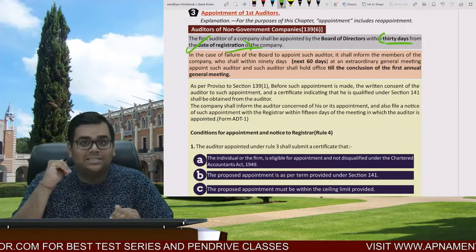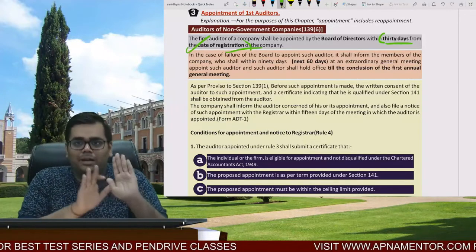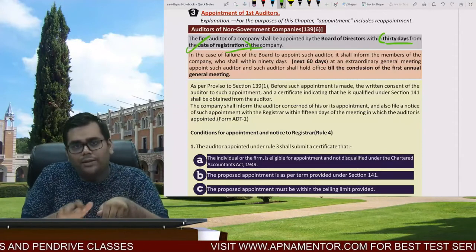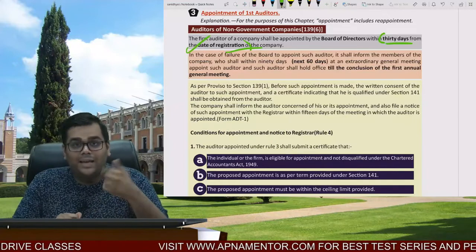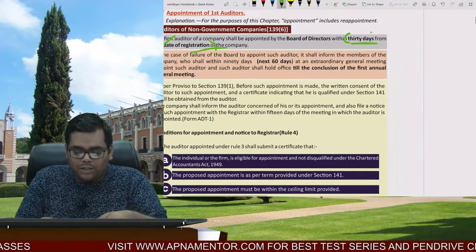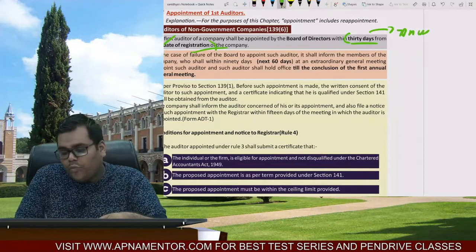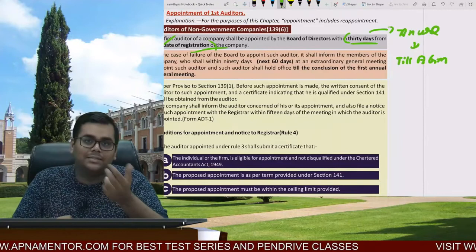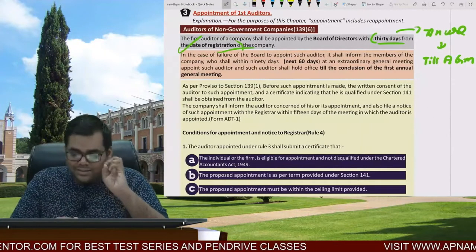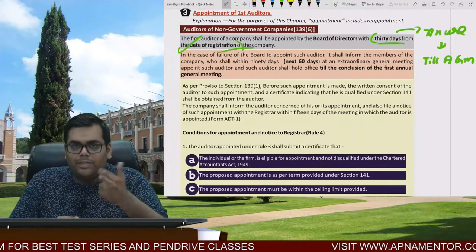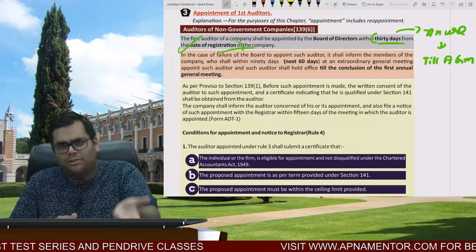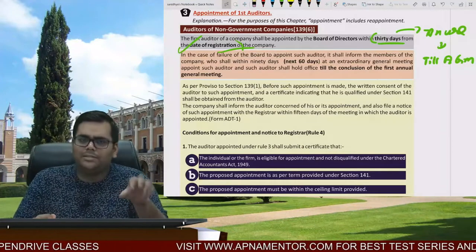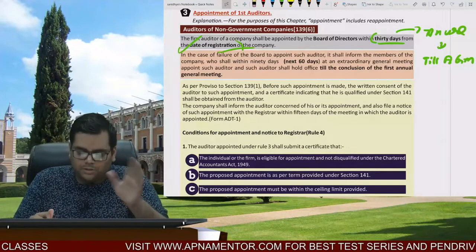Right. Now just tell me logically, ultimately who is responsible for appointing the auditor? It is the members. So now this auditor whom the BOD has appointed, their tenure shall be valid up to the AGM, the annual general meeting. Why? Because in the AGM, the members are going to appoint by passing an ordinary resolution. Exactly, this is the provision. The first auditor appointed by the board within 30 days has a tenure till the annual general meeting, and in the annual general meeting, the members shall be reappointing the auditors. They may reappoint the same person or they may appoint a new person by passing an ordinary resolution.